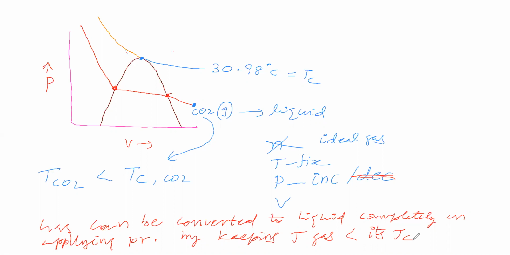Okay, have we got this point? This point we'll see again. See, here we have taken carbon dioxide gas. Its temperature we are taking less than its critical temperature. So temperature is fixed, that is less than its critical temperature. Number of moles is fixed. We are applying the pressure, we are increasing the pressure.